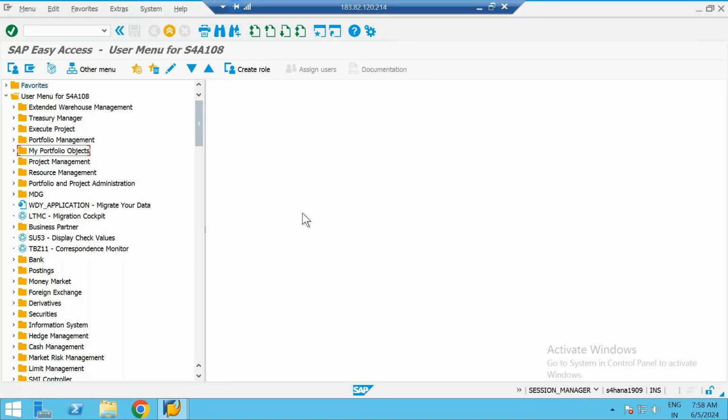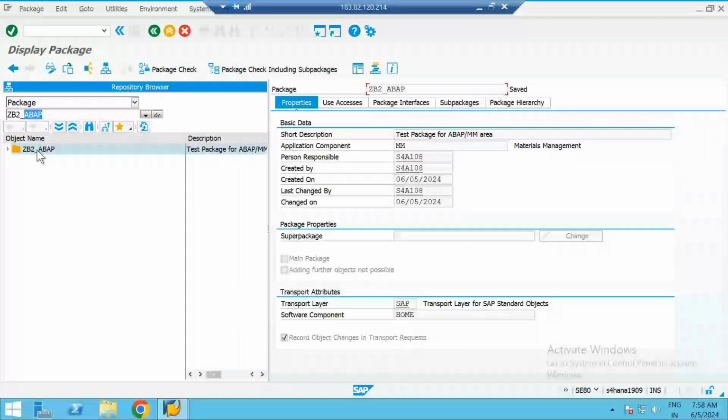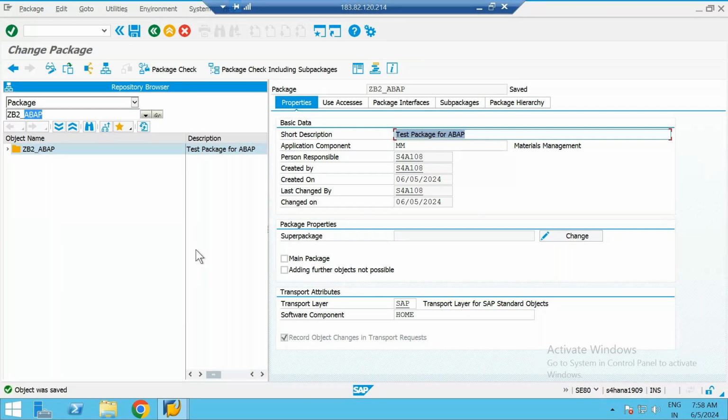If they come to you, then again what we have to do is go back to SE80. Give your package name, choose package, give your package name. It will come up at the bottom here. Then double click this. This is currently in display, so just click on change, then change the description as per whatever they are suggesting, then save it. Done. Simple.